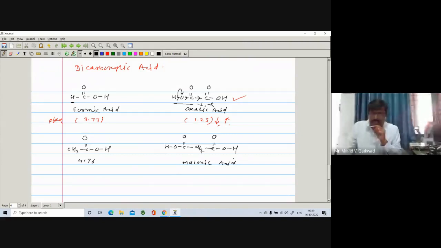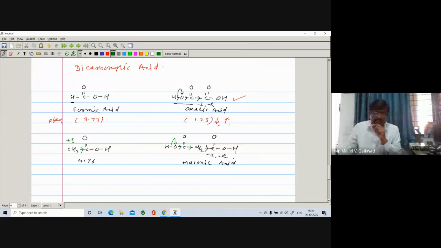Suppose again I can take this here. It exhibits minus I and minus R effect. That's why this sigma bond will shift here, formation of O negative. But here minus I effect, and here is a plus I effect, right? So here the malonic acid is found to be more acidic as compared to that one.